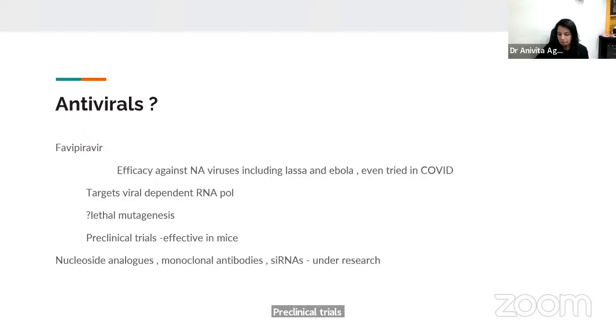As the virus accelerates and causes cytopathic effect in the brain within 1 to 4 hours, favipiravir, being an RNA polymerase inhibitor, is able to catch up to the high speed of the virus. So this is one of the most promising antivirals as of now. Other than that, nucleoside analogs, monoclonal antibodies, and siRNAs are under research. However, none have fared well.